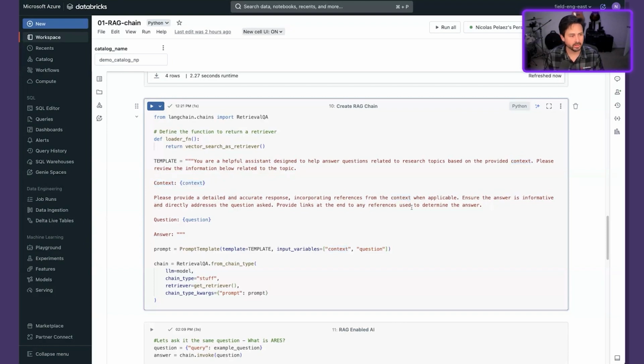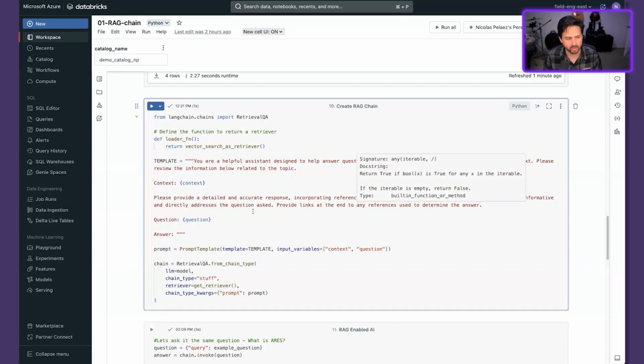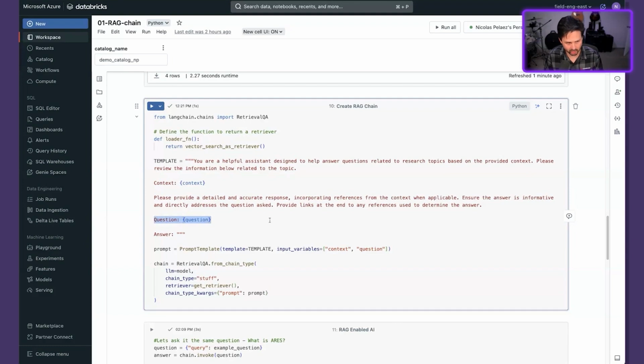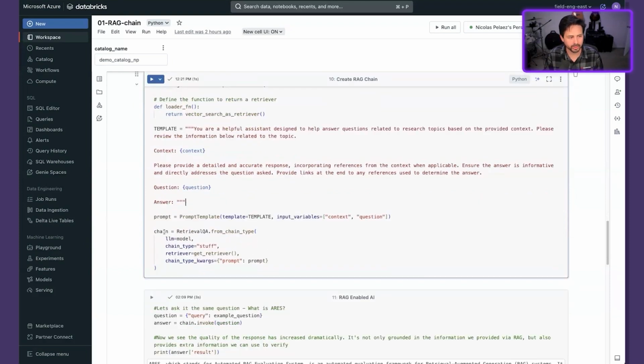And then we're going to tell it, please provide a detailed, accurate response, incorporate the references, please ensure the answer is informative, provide any links to references used. And then we're going to tell it the question that we're going to ask it. This is going to be what is ARES, or whatever other question we'd like to propose. And then it's going to give us back an answer. So all we're going to do is create a chain out of this template, out of the model that we defined, and out of the retriever that we defined.